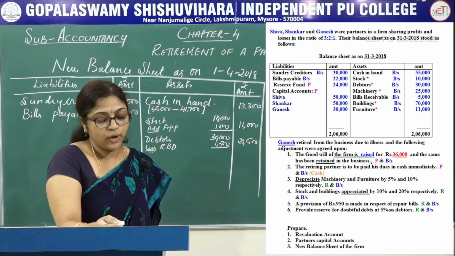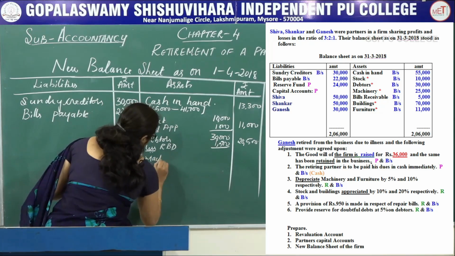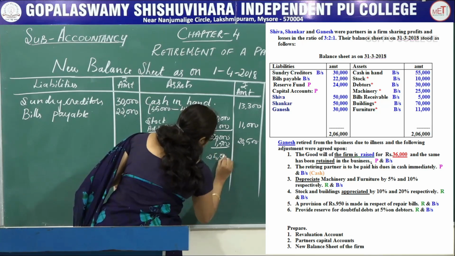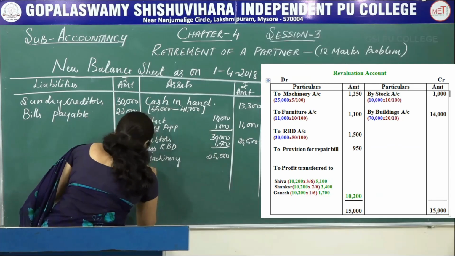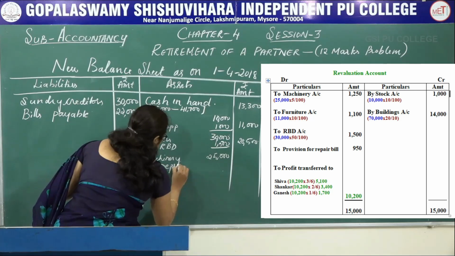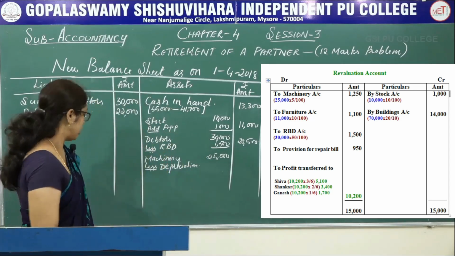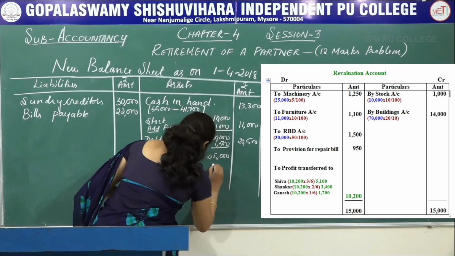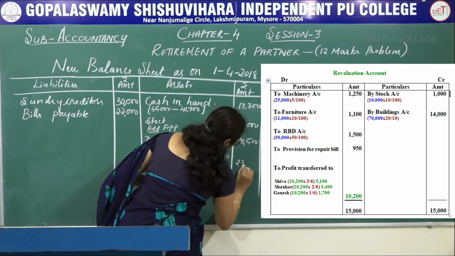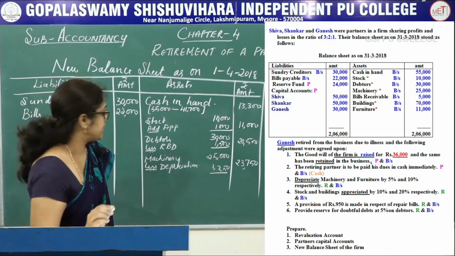Machinery value is 25,000. Adjustment is there, right? Machinery value, actual value given in the balance sheet is 25,000. Here depreciated machinery, depreciation. What is the depreciation value? It is in the revaluation account, that is 1,250. After deducting, you will get 23,750. Next one, bills receivable is there.